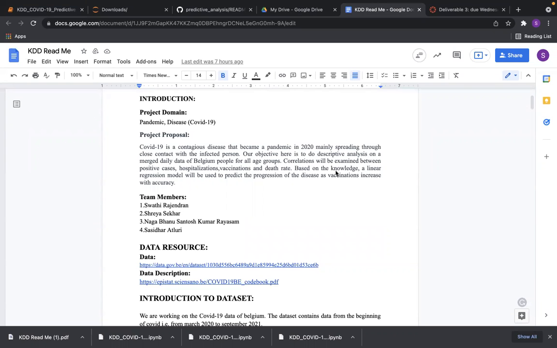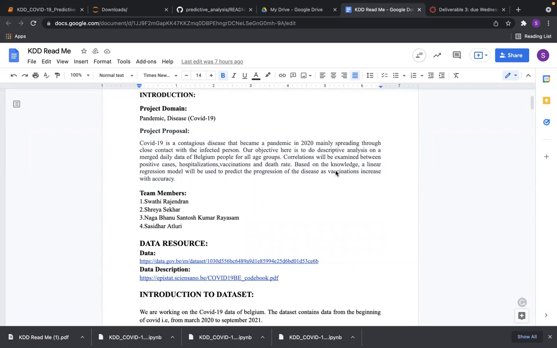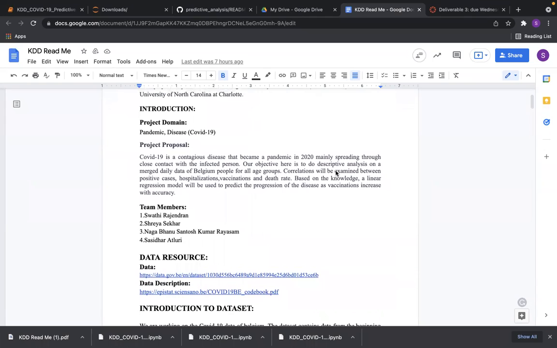Our objective here was to do a descriptive analysis on the Belgium dataset of all age group people by merging daily data to visualize the relationship between the positive cases, increase in vaccination counts, deaths, and hospital data. And to implement predictive analysis on our data using linear regression for analyzing the after effect of increase in vaccinations on the count of positive cases.